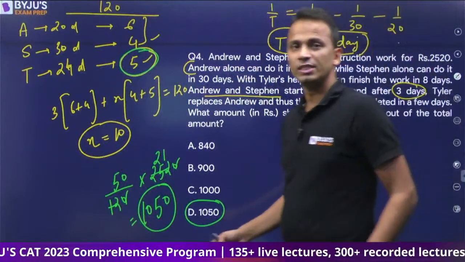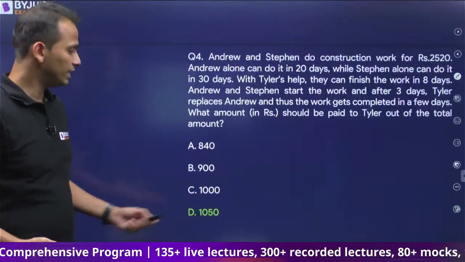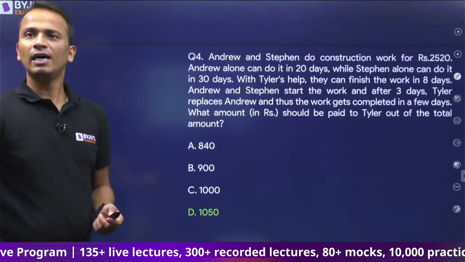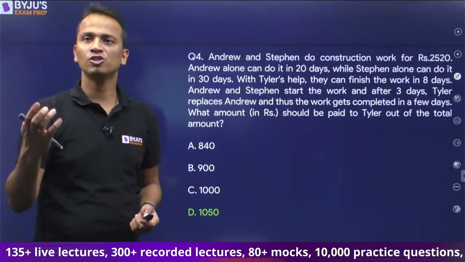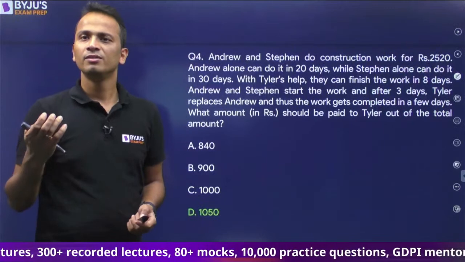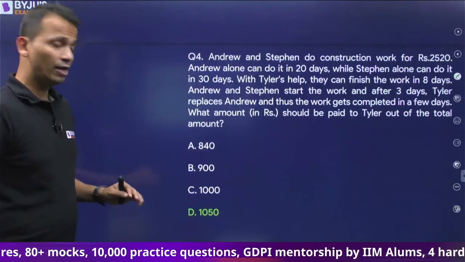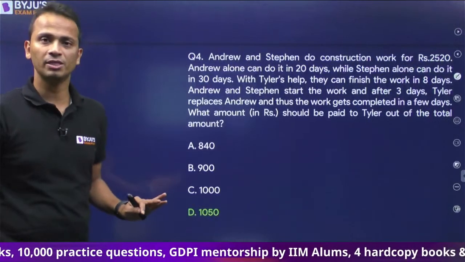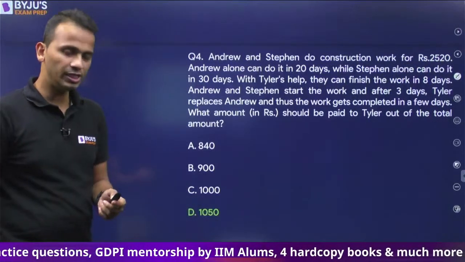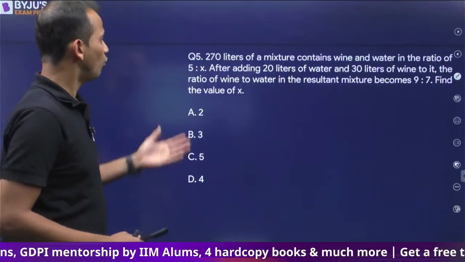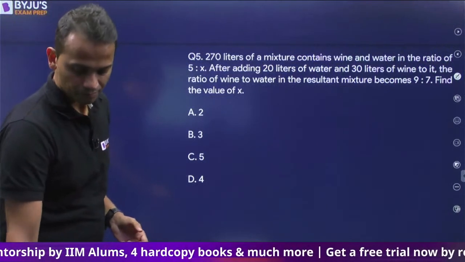Let's see if this is the correct answer. Yes, 1050 is the correct answer. And Vijay, Angela, Sonali, Ritik, all of you have given the correct answer. Shubham, you messed up. So now I hope you have understood what mistake you have committed. The correct answer is option D, not option A. Let's move on to the next one, question number 5.